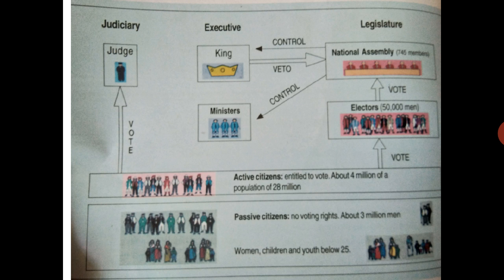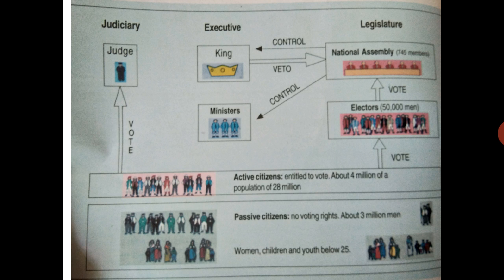Out of the total population of 28 million, 4 million people were in the active group. Out of that, 50,000 were more proper, those who could pay more tax, and they were in the election committee. They were electors and they could give the vote.